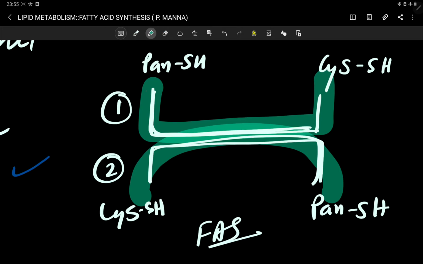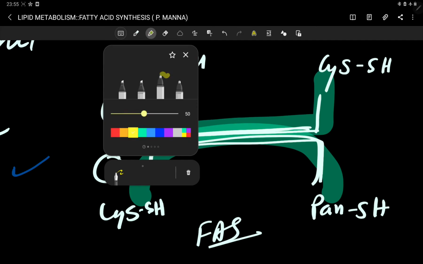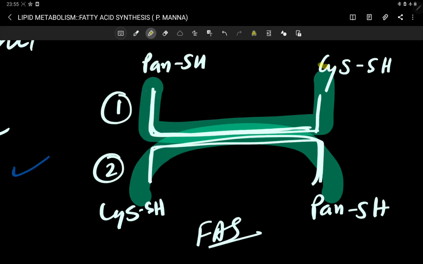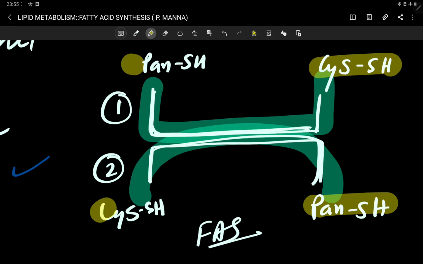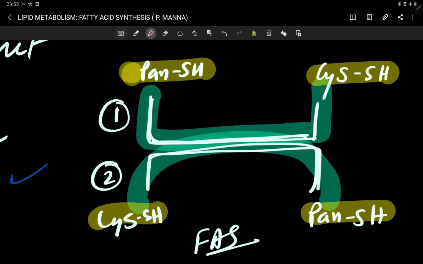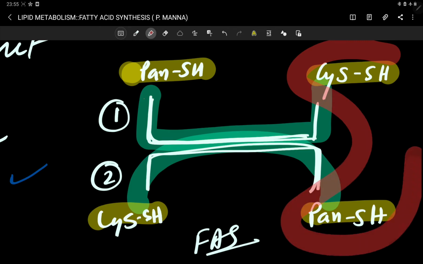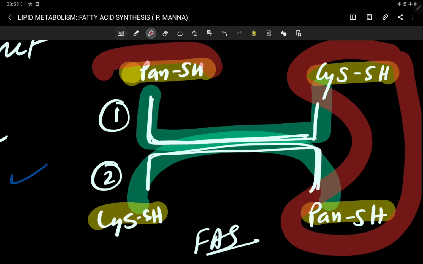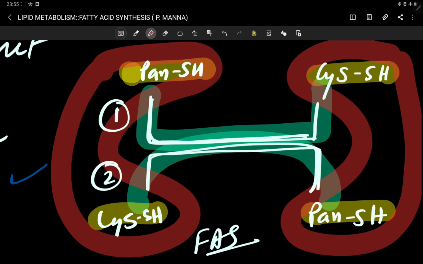So this is their arrangement, anti-parallel fashion. These two form one active site, and these two form another active site. So this is the schematic anti-parallel arrangement of the fatty acid synthase complex.